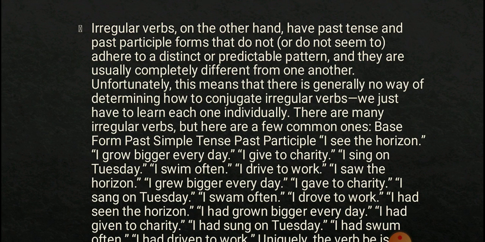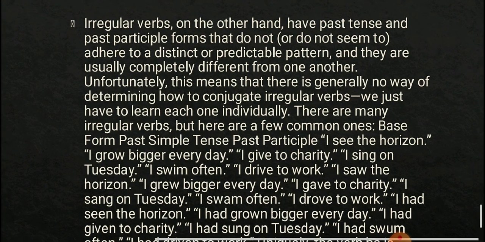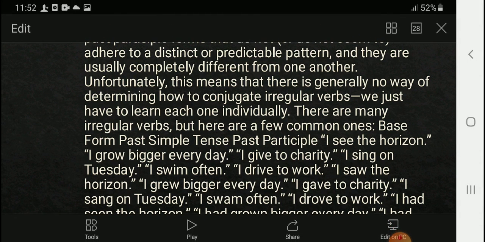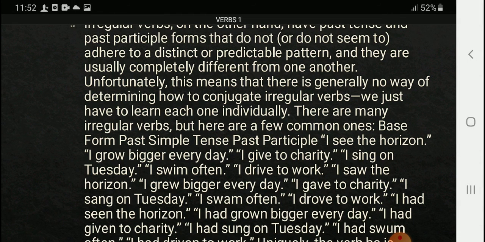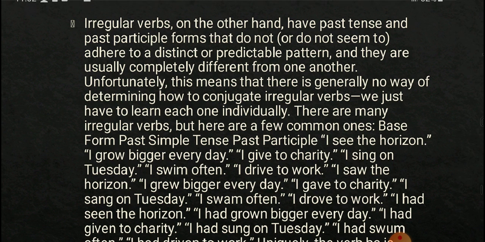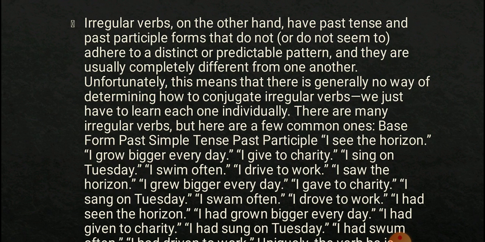For example, if the base form is see, the past simple tense is saw, and the past participle form is seen. There are many irregular verbs, but here are a few common ones. If the base form is grow, the past simple tense is grew, and the past participle form is grown.